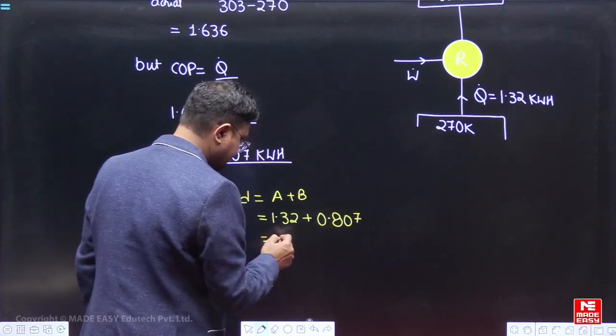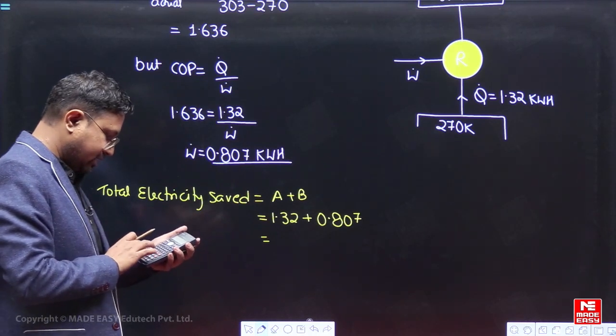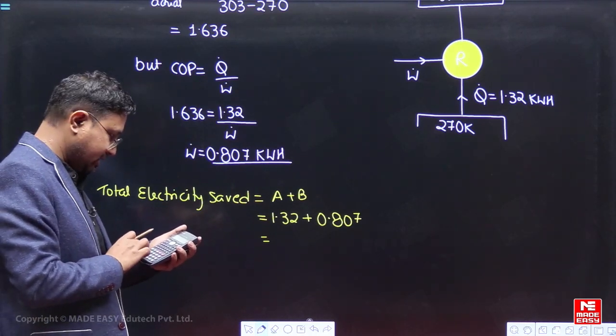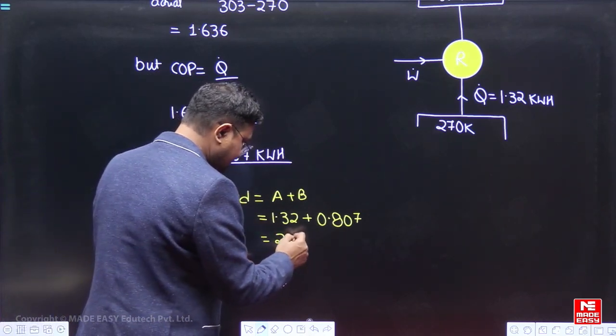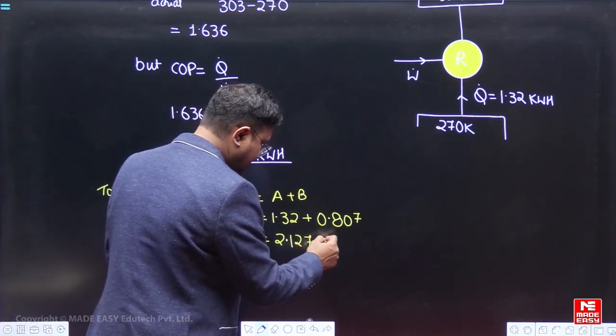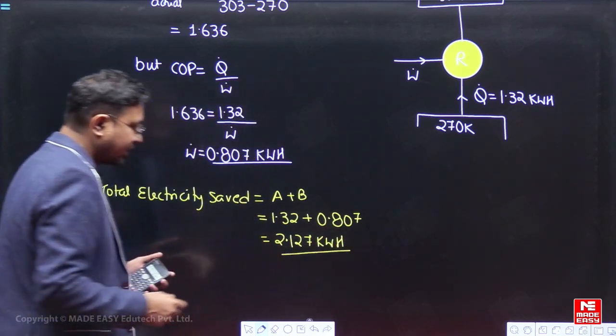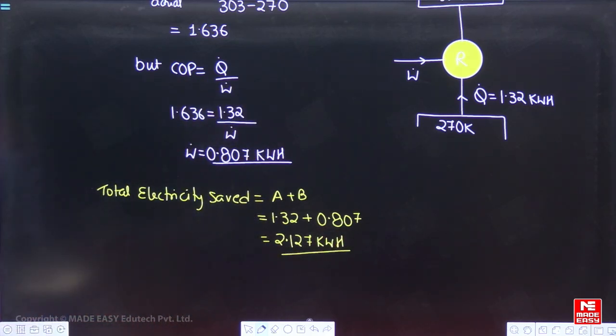0.807. So 1.32 plus 0.807. So it is 2.127 kilowatt hour. So 2.127 kilowatt hour is the total electricity that is saved, right?